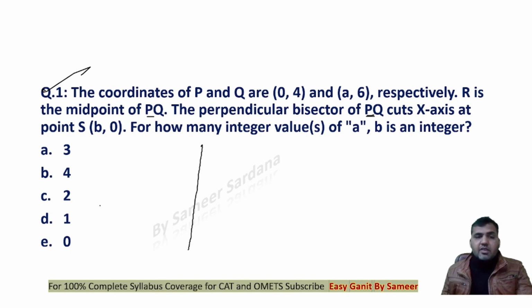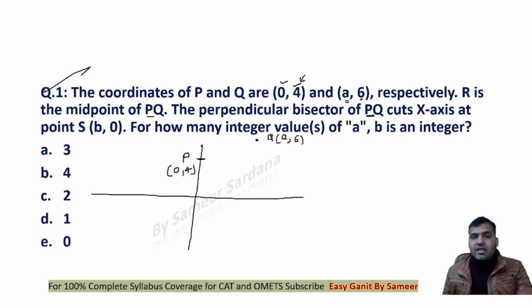Listen everybody. So first, let's say, guys, this point P, you can see that the abscissa of this point is 0 and the ordinate is 4. So just take a position here. Let's say this is the point P here and the coordinates are 0 and 4. I see that for the point Q here, the abscissa is a and the ordinate is 6, which is more than this. So can I say this point will be at a higher position than P? So let's say this is the point Q here, where the abscissa is a and the ordinate is 6. Now this is the line PQ.